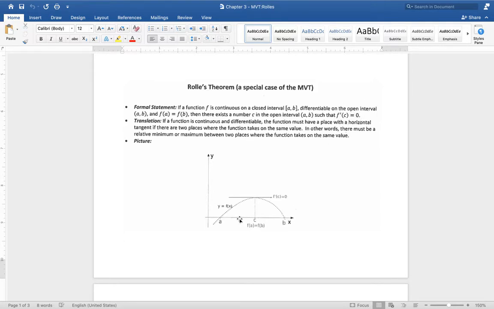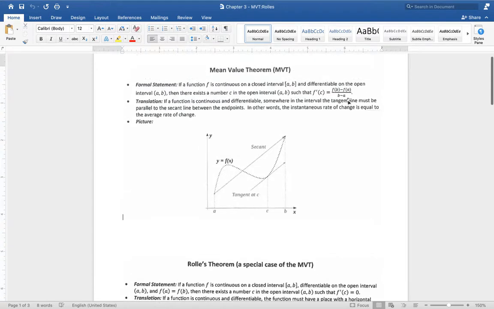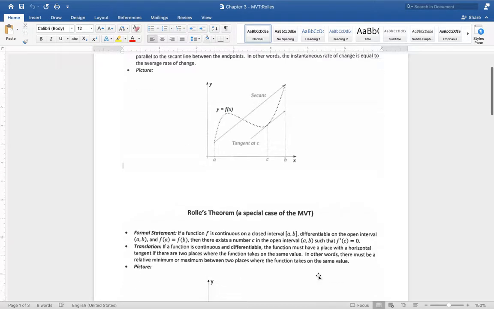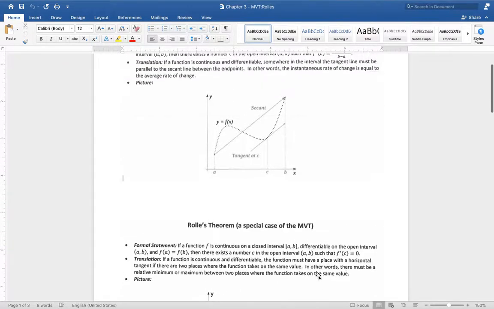Because when we say A and B have the same height, that means their average rate of change is 0. So this statement right here is the same as this one up here when A and B have the same height. Those are the theorems, and I'll give you a chance to look at some examples of how you could possibly use those in just a little bit.